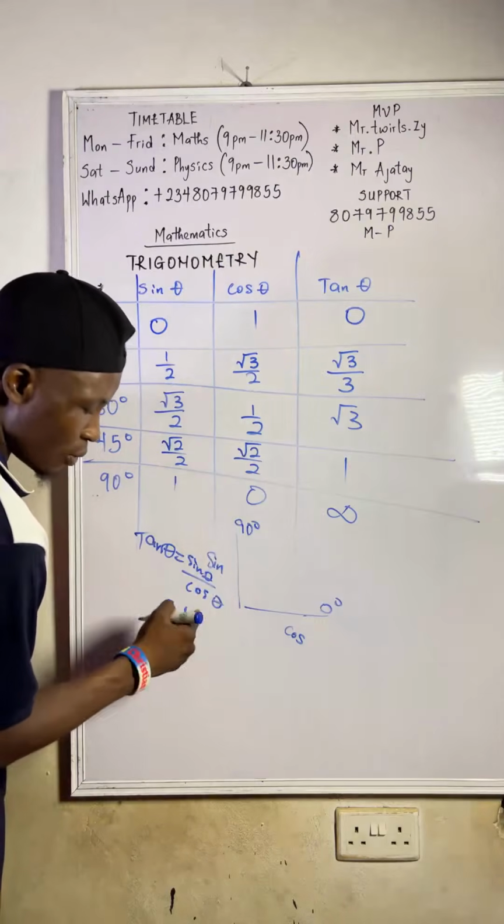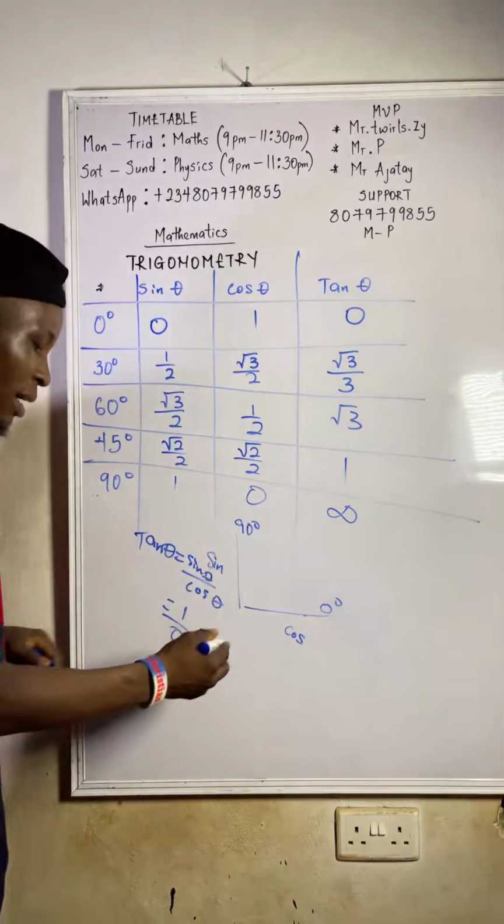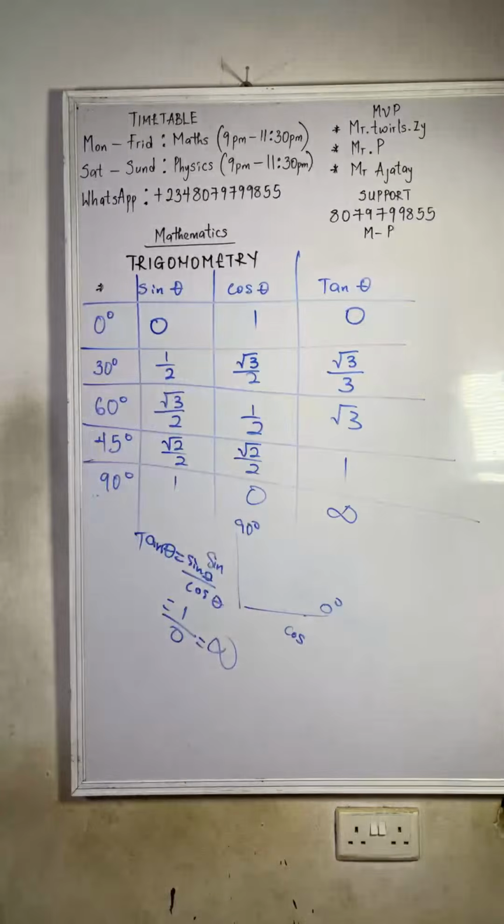Sine 90 is 1 over cos 90, which is 0. 1 divided by 0. Anything divided by 0 will give you math error.